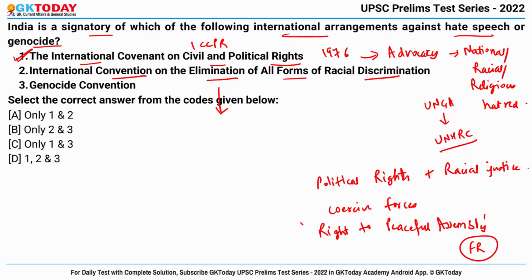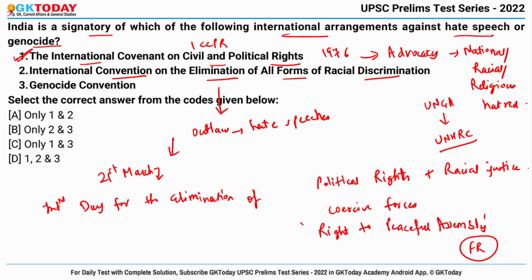Okay. Now, second one is International Convention on the Elimination of All Forms of Racial Discrimination. So this is a UN convention that requires the states that are party to it to outlaw hate speeches. Also, India is a part of this agreement. Now, why was it in news? Because every year on 21st of March, we celebrate International Day for the Elimination of Racial Discrimination.